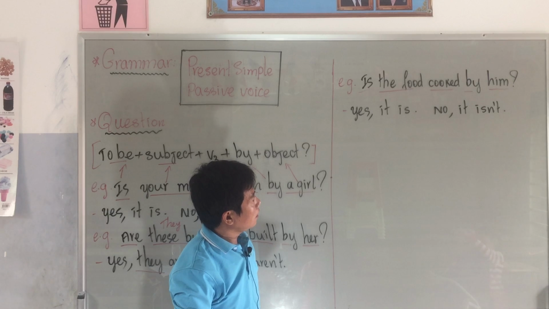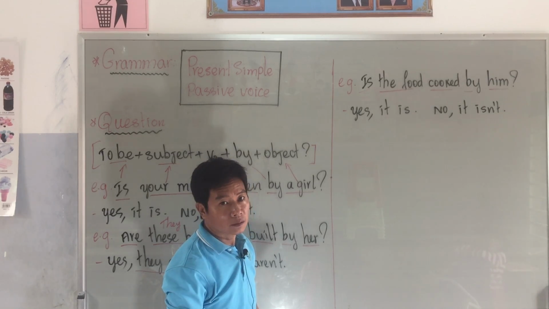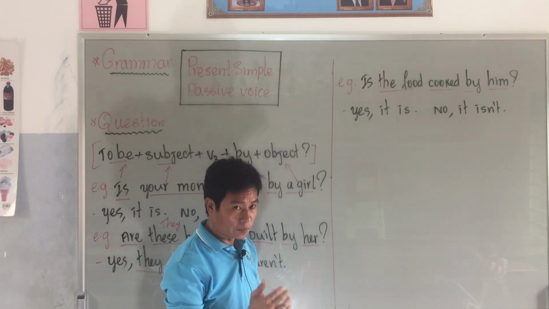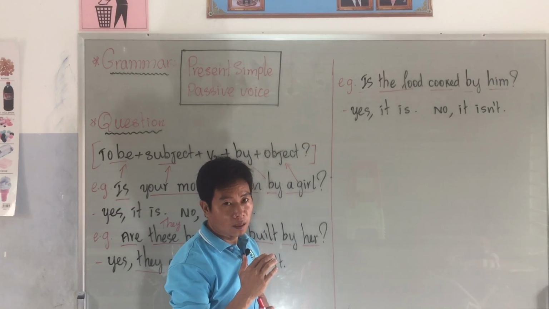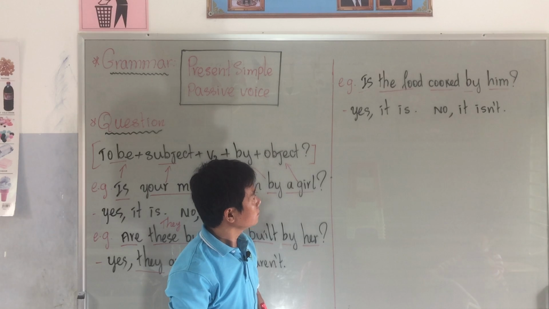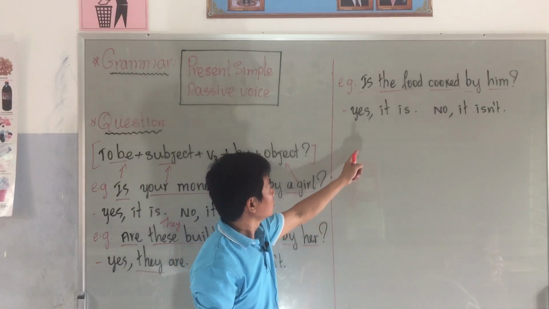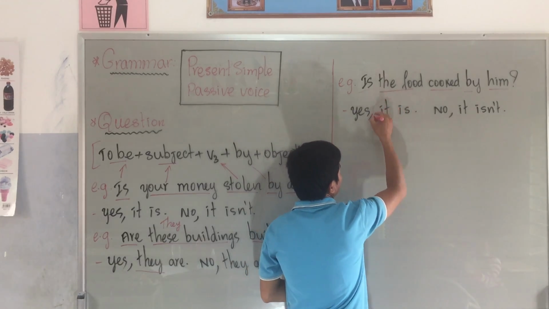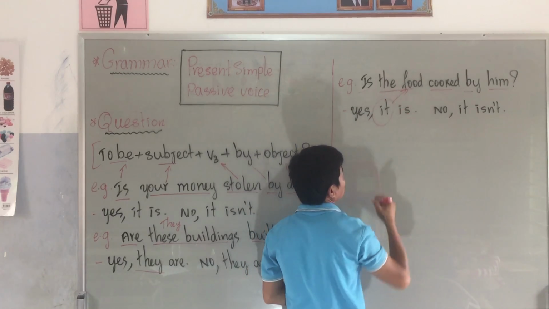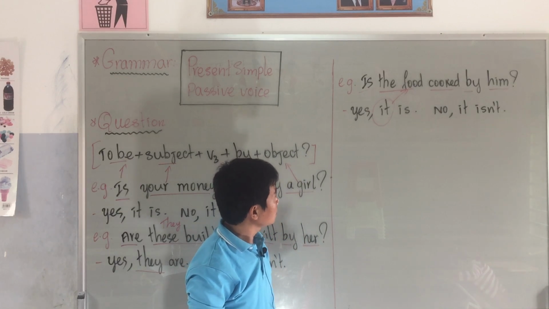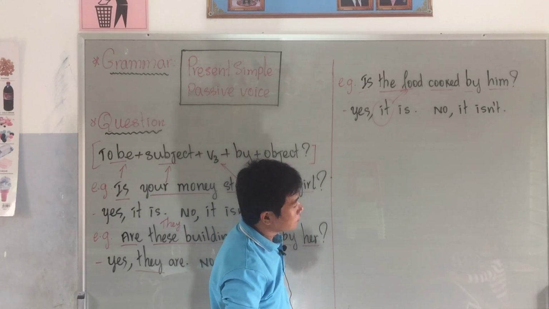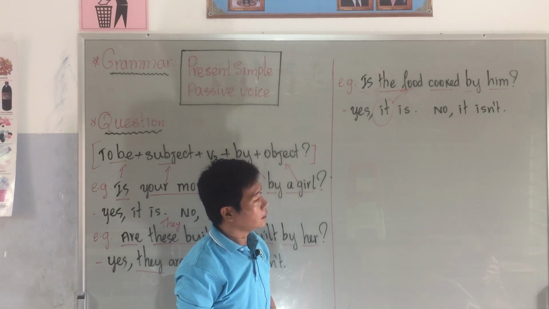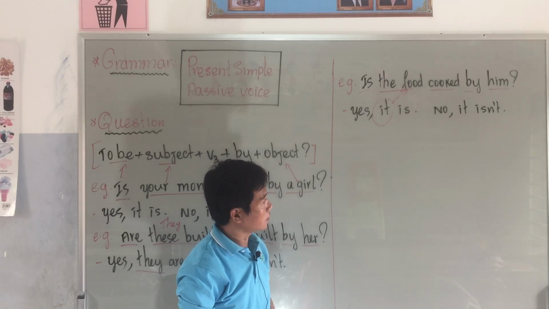We can say him is an object pronoun, but the subject pronoun is he. The answer, yes, it is. It stands for the subject food. Food is singular, so we use it. Yes, it is. If you answer no, it isn't.